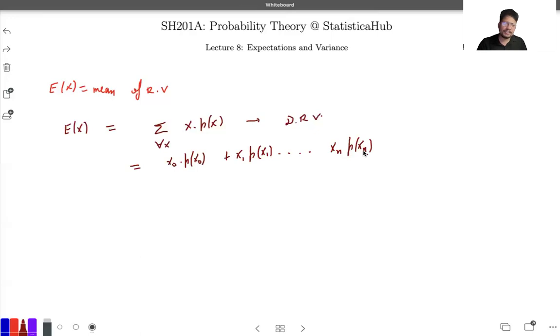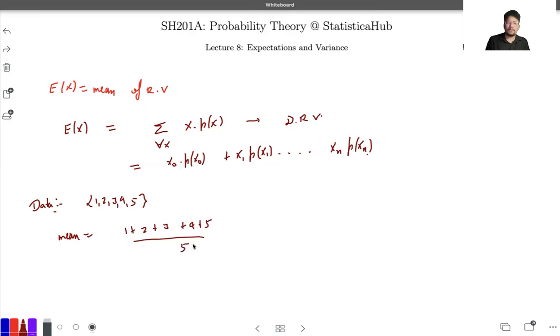Now moving ahead with this part. If I go back to the same problem, we are given some data, and in the data set you have observations 1, 2, 3, 4, and 5. If we try to find the mean, that comes out to be 1 plus 2 plus 3 plus 4 plus 5 over 5. Okay. Now, if I give you this particular data and ask what is the probability of getting a 1?